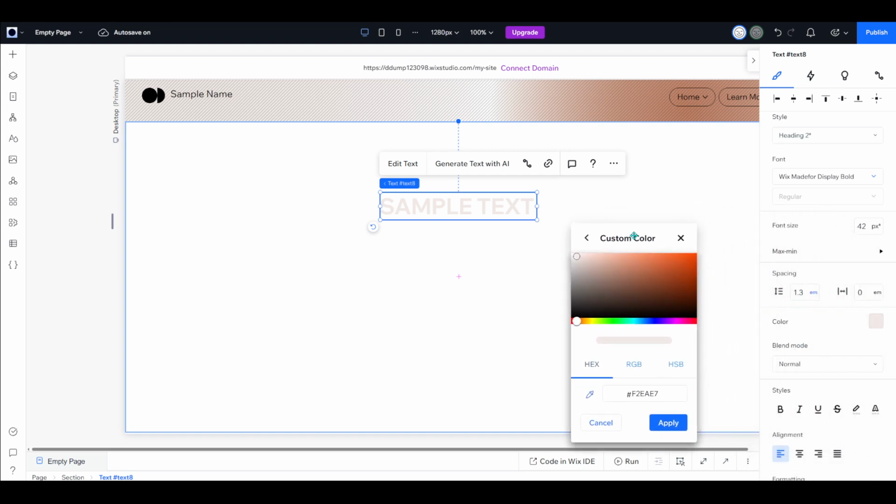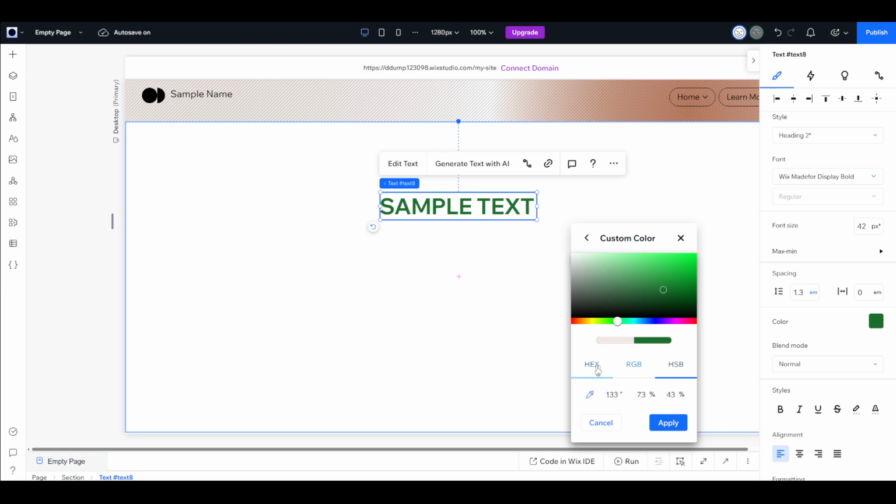Here, you are free to create a color by mixing and matching different shades until you find the perfect one for your project. You have the flexibility to use hex codes, RGB values, or HSB settings, whichever you're most comfortable with, allowing you to pinpoint the exact hue that meets your needs perfectly.